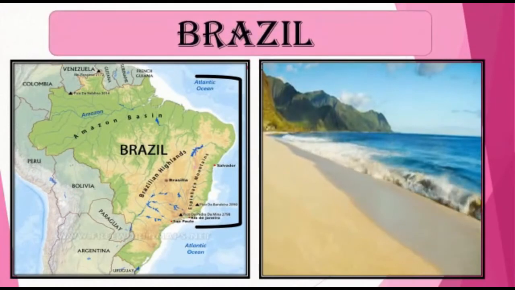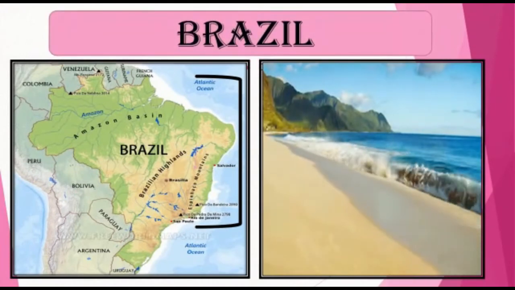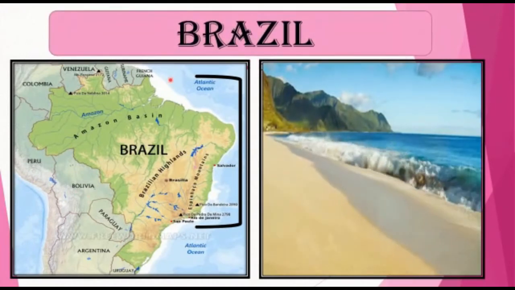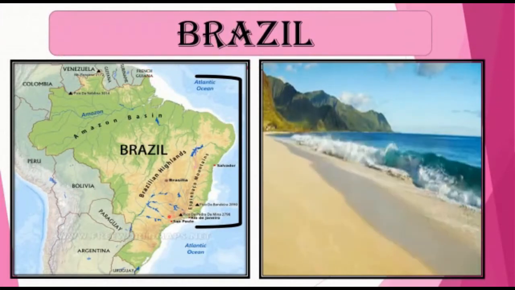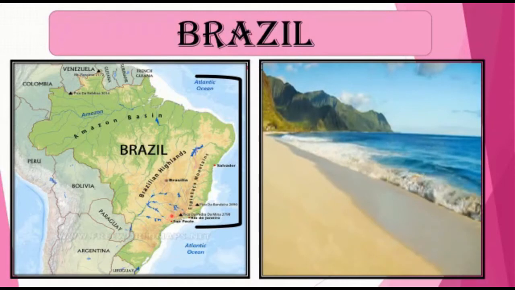Now, talking about Brazil, it forms an enormous triangle on the eastern side of the continent with a 7,400 kilometer coastline along the Atlantic Ocean. It has borders with every South American country except Chile and Ecuador.